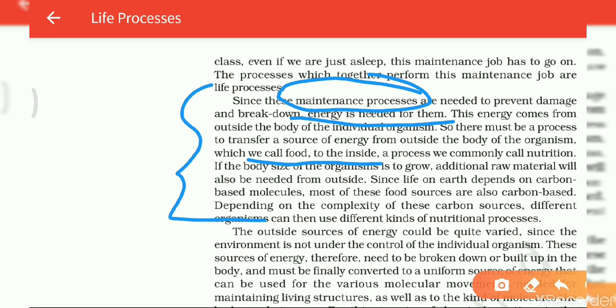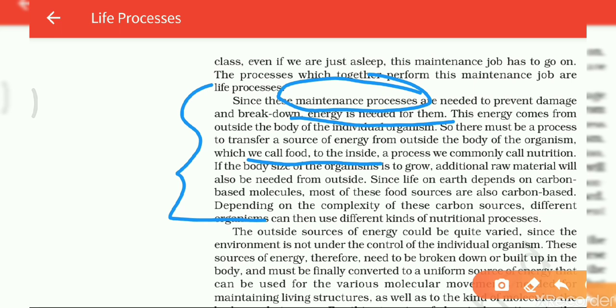Here the word nutrition is given. Then what does nutrition mean, students? The process of taking in food and utilizing it is called nutrition. When our food is utilized inside our body, it provides energy for performing various metabolic activities of the organism. That is called nutrition. And nutrition comes from nutrients. What are nutrients, students?